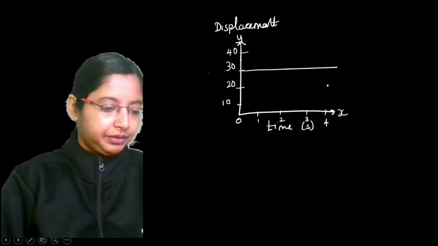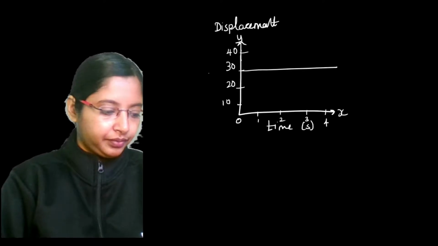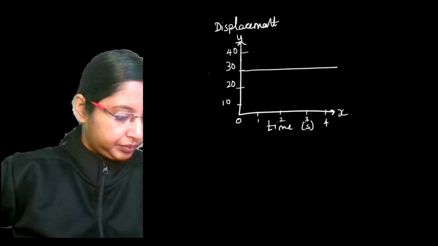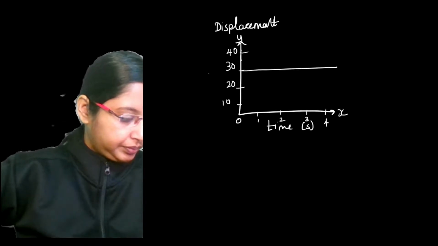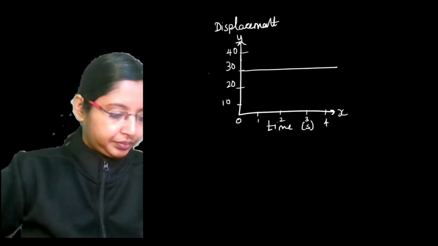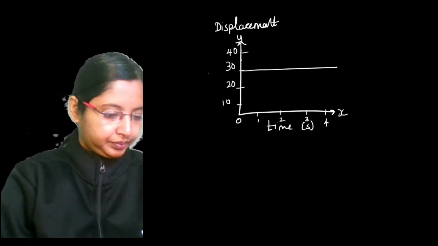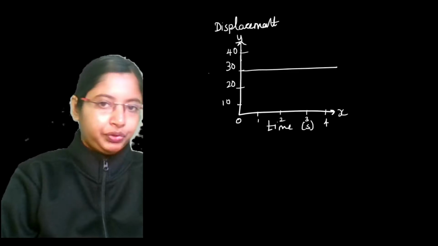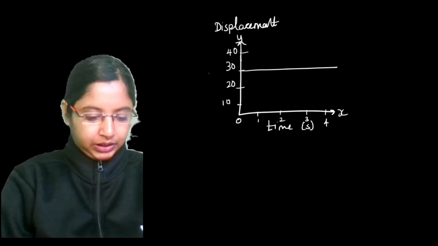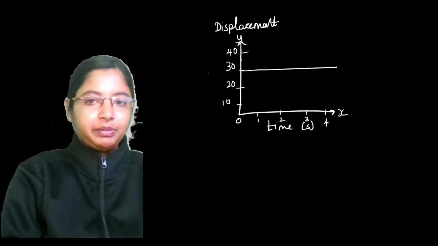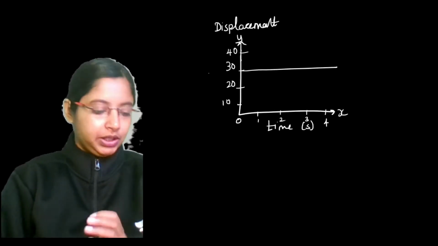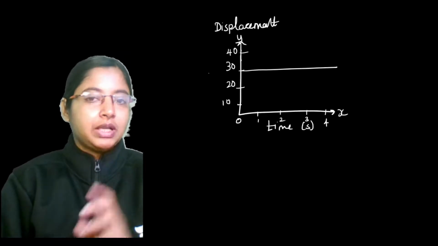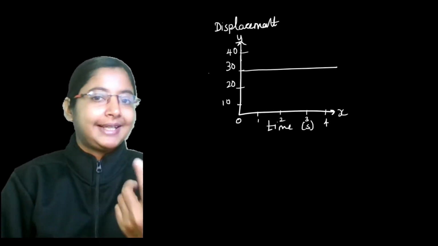Now, what about this graph? What does this graph represent? Would it be uniform? Try to think of it as the time is passing by. As the time is passing by, what is happening to the displacement, the length that it's covering?